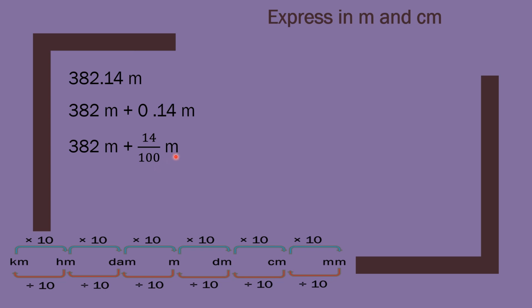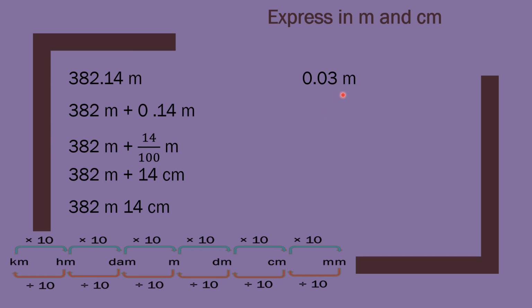Now you need to convert this 14 by 100 meter into centimeter, and you know that when you will convert meter into centimeter, you need to multiply by 100. So if you will multiply this by 100, you will get only 14. So it is 382 meter plus 14 centimeter. Now you can write it into meter and centimeter, 382 meter, 14 centimeter. It is very easy to do.